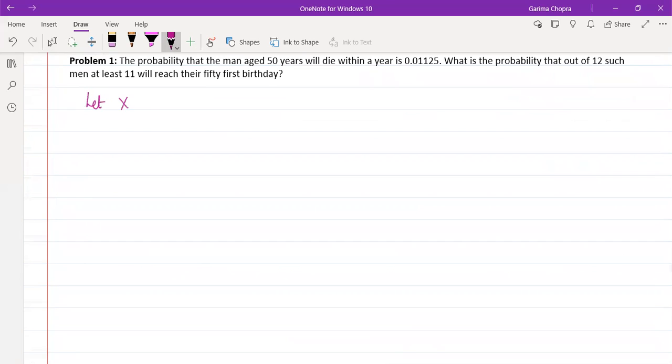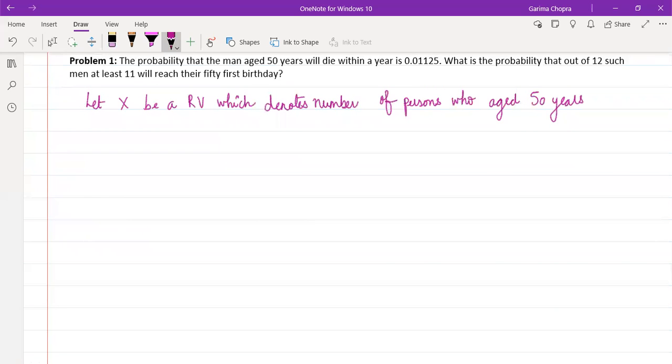So let x be a random variable which denotes the number of persons who are 50 years old will reach their 51st birthday.